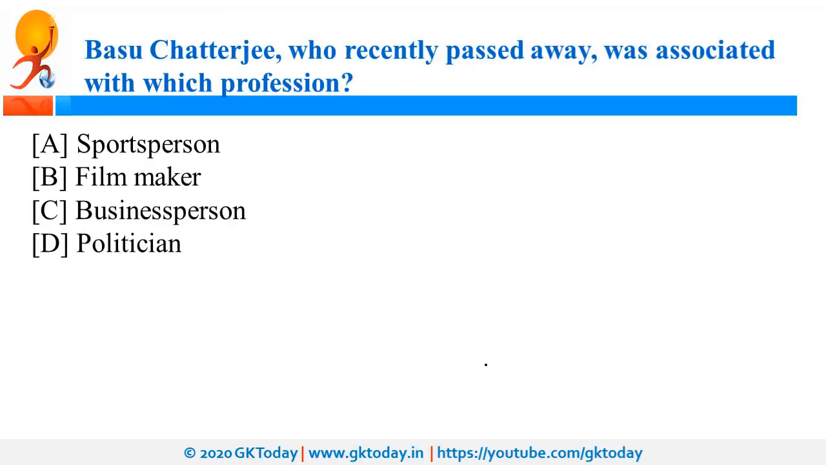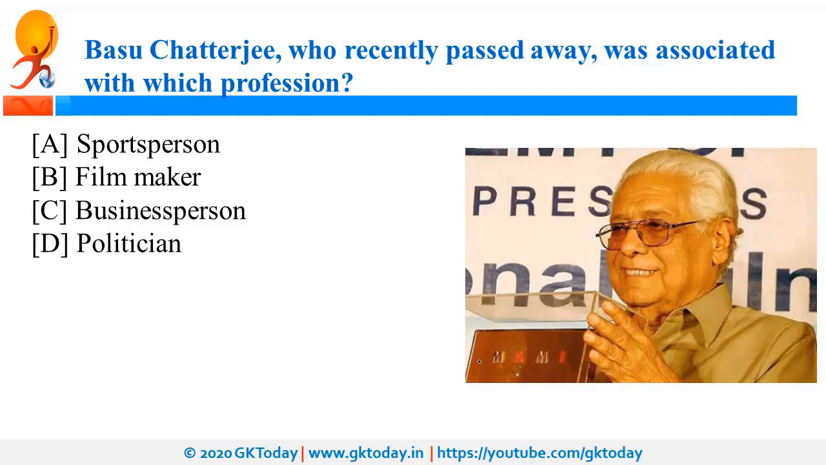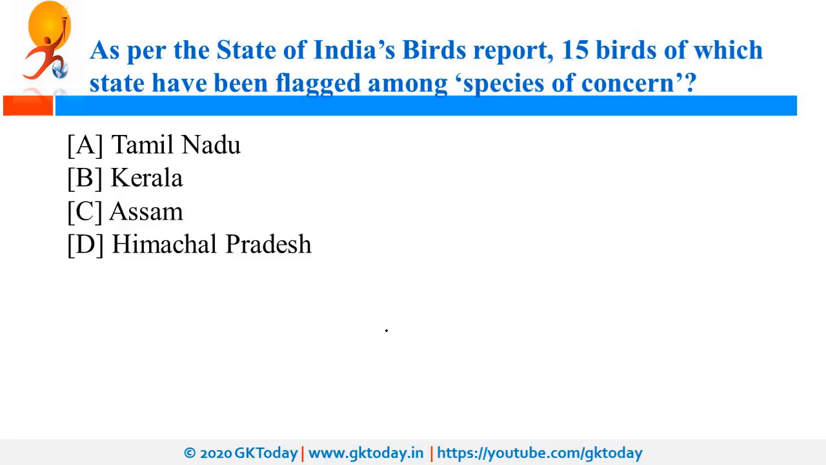Basu Chatterjee, who passed away recently, was associated to which profession? So he was associated to filmmaking and he was a well-known filmmaker. Apart from him, recently lyricist Anwar Sagar passed away. Next question is, as per the State of India's Birds Report, 15 birds of which state have been